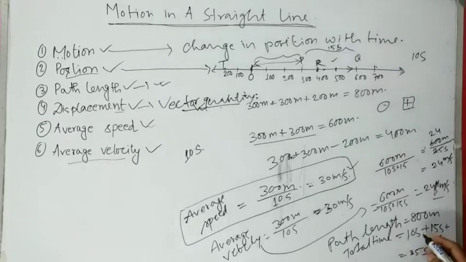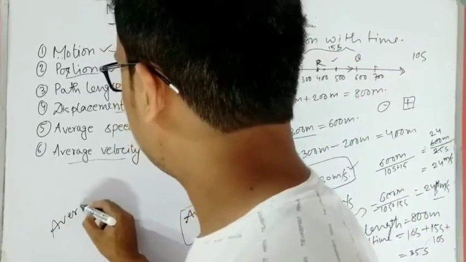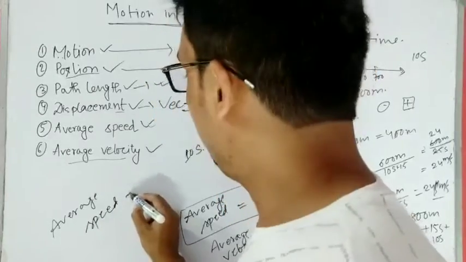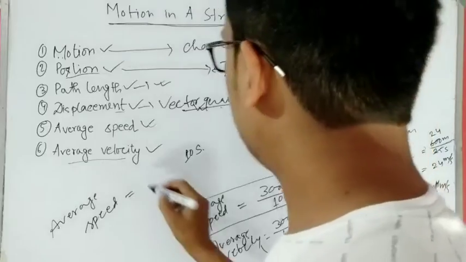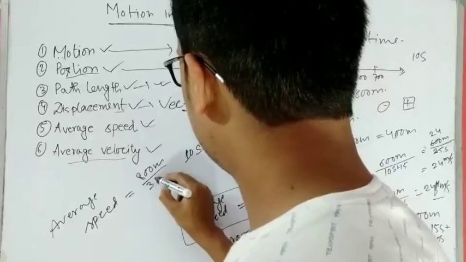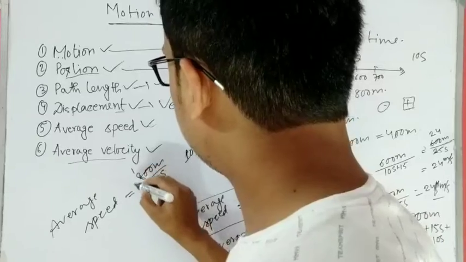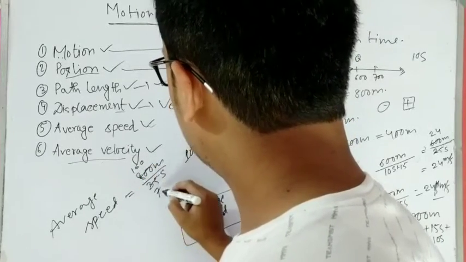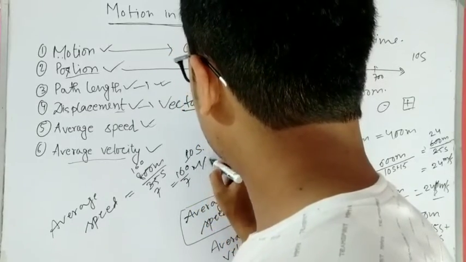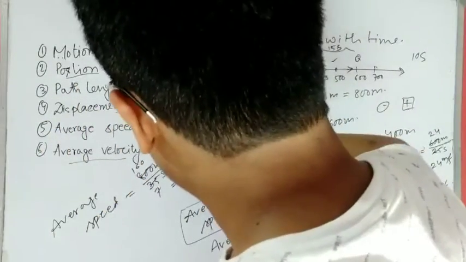So the average speed in that case will be equal to how much? It has path length 800 meter by 35 second, whatever it is, something like 160 by 7 meter per second. Okay, so this is the average speed.